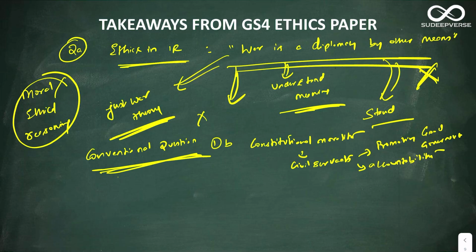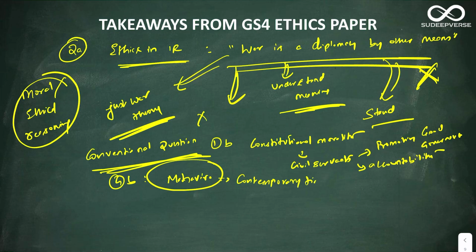So more or less this answer, everyone would have practiced and everyone would have written a very good answer. The next conventional question was 4B. 4B is teachings of Mahavira, but after that you should take the teachings and attach it to how is it important in contemporary times. So I think you would have done a very good job because such questions keep coming up in the mock tests, and I think you could have done a good job.